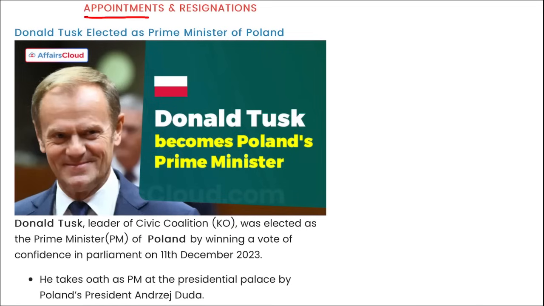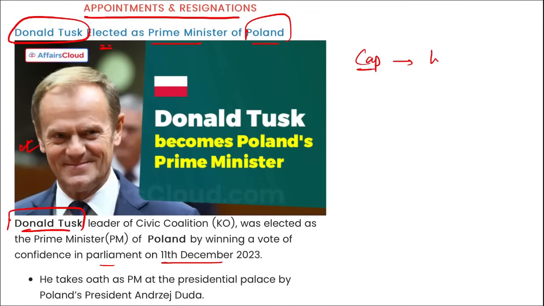Next are appointments and resignations. Next is Donald Tusk, right? As you can see him in the picture, he has been elected as the Prime Minister of Poland by winning votes in the parliament on the 11th of December. So coming back, remember who has been appointed as the new Prime Minister of Poland? Donald Tusk, right? And he also served as the European Council President from 2014 to 2019. What is the capital of Poland? Warsaw, right? And who is the president here? Andrzej Duda.